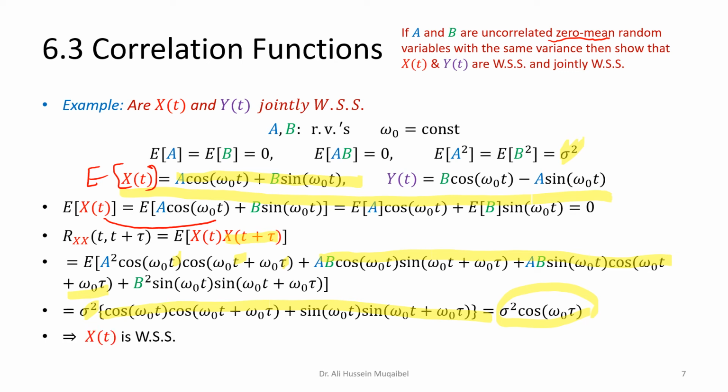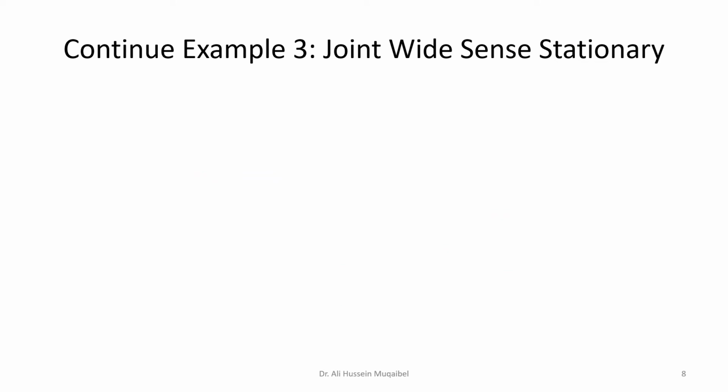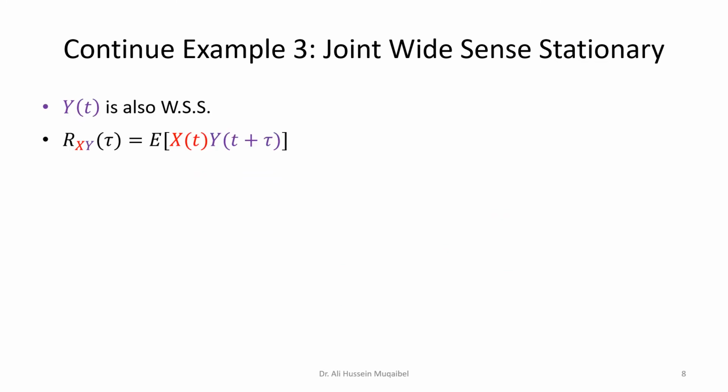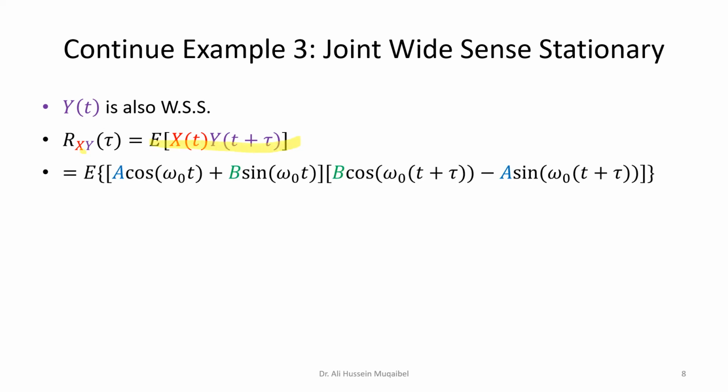We have proven x. We will do the same for y. I will leave this for you to show that y is also wide sense stationary. Now, to show that they are jointly wide sense stationary, we need Rxy, which is multiplying x by a shifted version of y. I'm writing the expression here in full, the expected value of x, and here is the shifted version of y. The details here are given in the definition of the function.